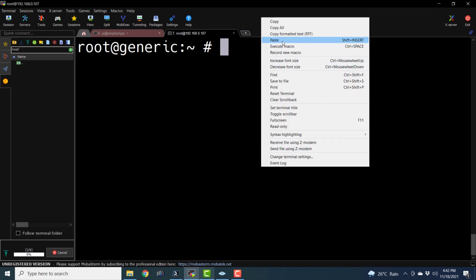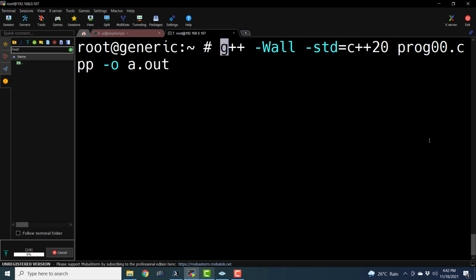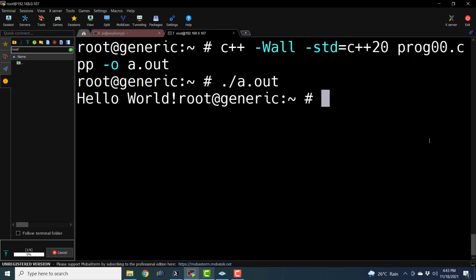Let us paste the command and modify it. So it is c++ -Wall -std=c++20 prog00.cpp -o a.out, and if I hit enter, okay, it has compiled and generated the executable file a.out, and here we have the output. So this is how we can compile and execute C and C++ programs with various compilers on Unix-like operating systems like Debian and FreeBSD.